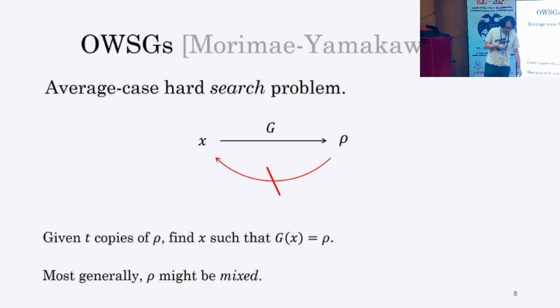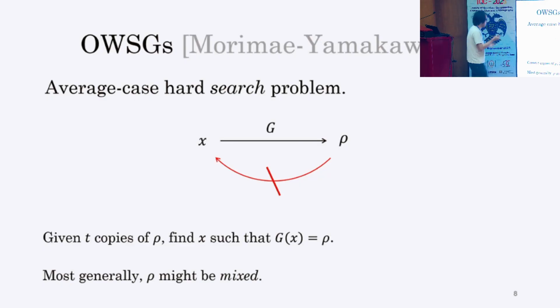And let's see an example of such a problem. As a direct analog of a one-way function in the quantum setting, the concept of a one-way state generator was introduced. It is a quantum algorithm G that takes the classical input X and outputs some quantum output rho. It requires that given many copies of the output rho, it is difficult to find X such that G of X equals rho.